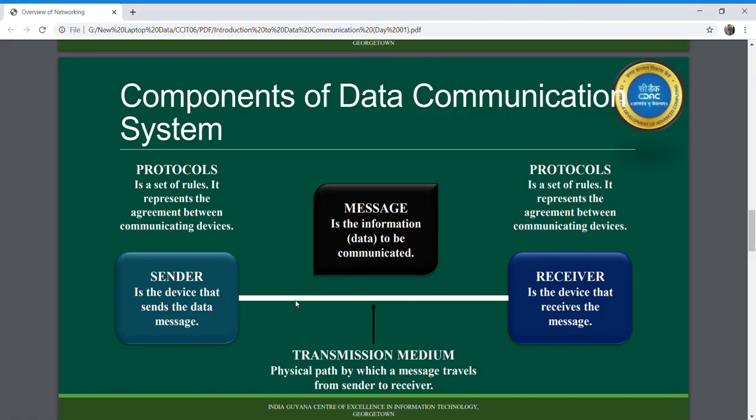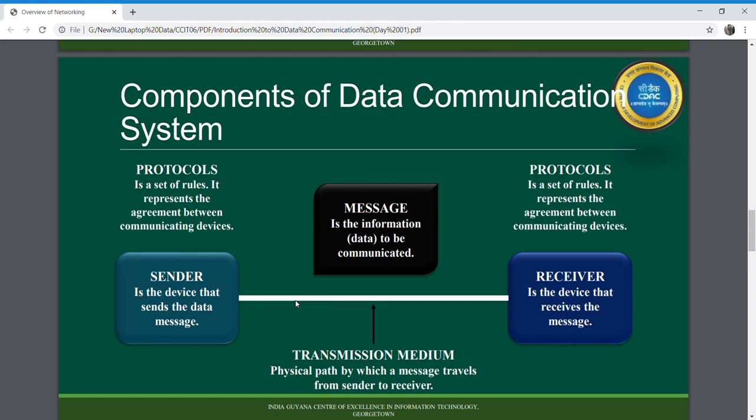Your sender could be a computer, a workstation, your telephone handset, your video camera, and so on. When you talk about the sender, the sender is the device or party that is going to send the data message to the other party.